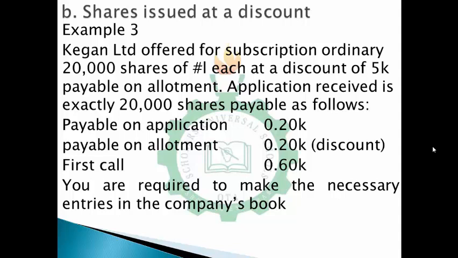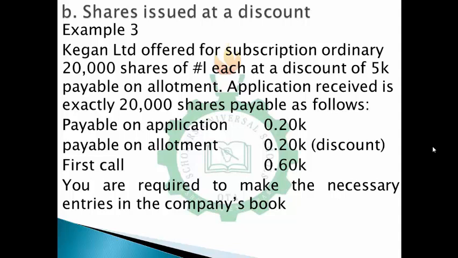So by the time you sum up all of this, it would give you 100 kobo, which is 1 naira. However, you need to take note that the discount element is found on the allotment. So instead of getting 20 kobo on allotment, you'll be getting 15 kobo. So that is, you will take out the discount from the amount on allotment. So you are required to make the necessary entries in the books.